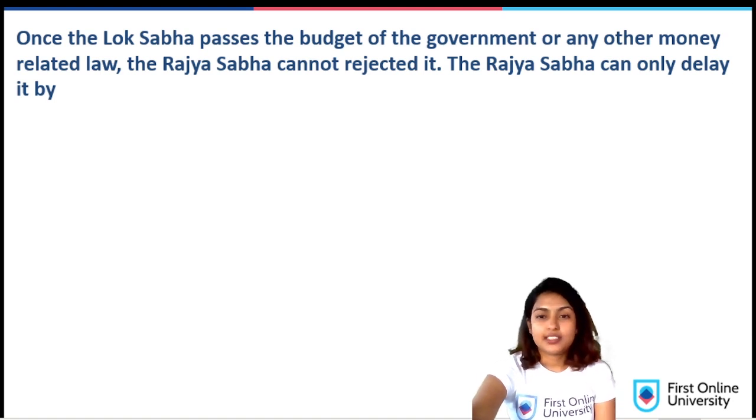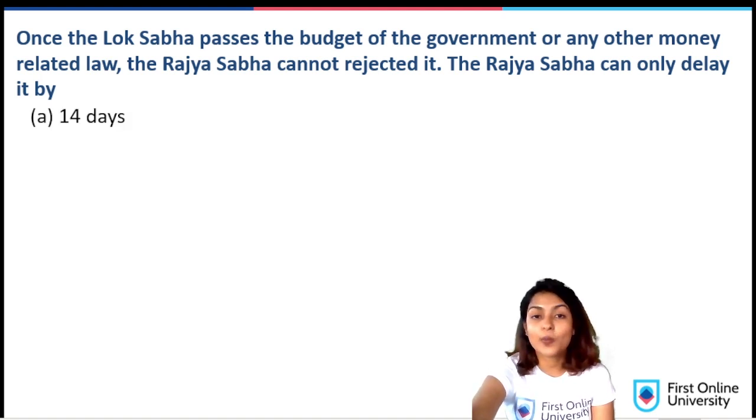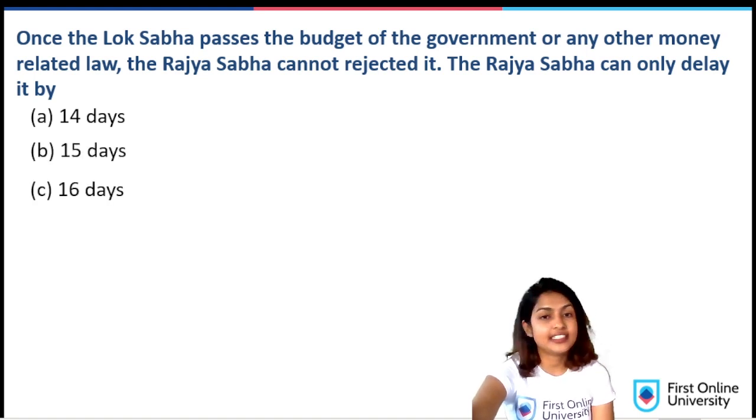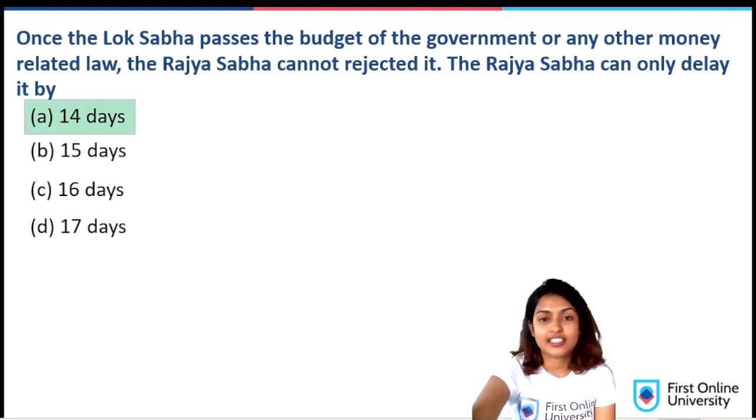Once the Lok Sabha passes the budget of the government or any other money related law, the Rajya Sabha cannot reject it. The Rajya Sabha can only delay it by how many days? A. 14 days, B. 15 days, C. 16 days, D. 17 days. The answer is A. 14 days.